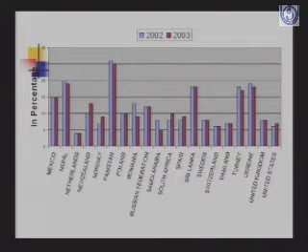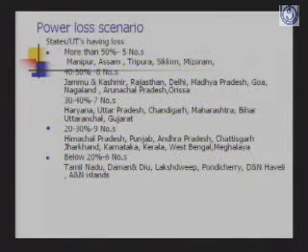You can see these figures. So in India, if we see the power loss scenario, then more than 50%, we have 5 number states. We have 40 to 50%, 8 number states. We have 30 to 40, 7 numbers. 20 to 30, we have 9 numbers. And below 20%, 6 number of states. And that too, below 20% are Tamil Nadu, Daman and Diu, Lakshadweep, Pondicherry. Daman, Diu, Lakshadweep and Pondicherry have small systems.